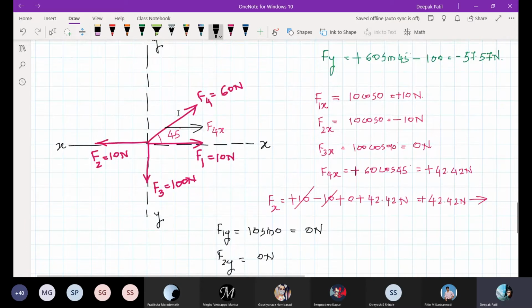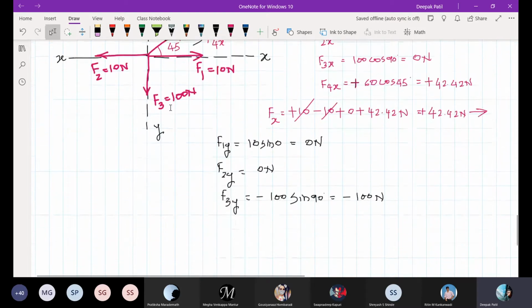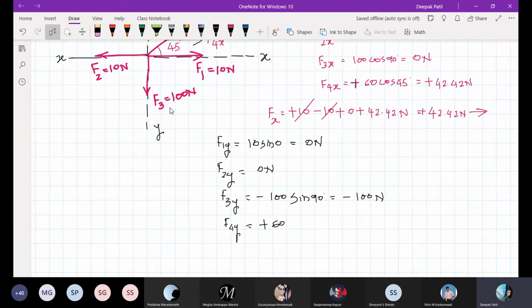Now regarding F4, the y component of F4 is in this direction, so it is positive. F4y is plus 60 sine 45. What is 60 sine 45? It comes out to be plus 42.42.